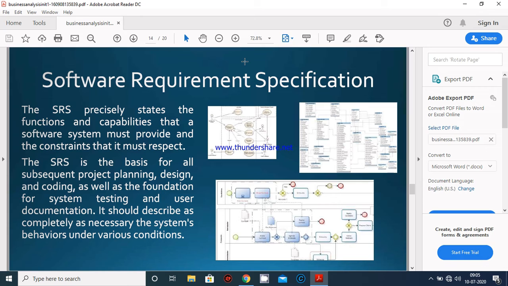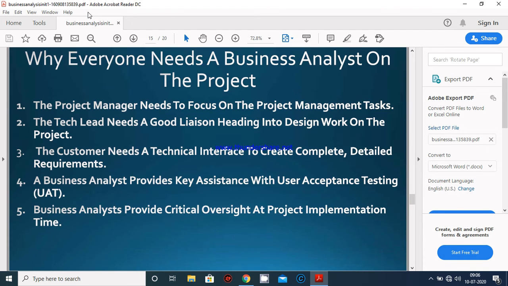See, I am going to explain the SRS in a simple way, that is software requirement specification. In this, the business analyst or team leader or project manager writes or maintains all the requirements as set by the customer in paper form. This is known as the software requirement specification document.